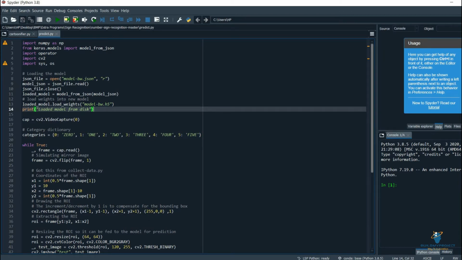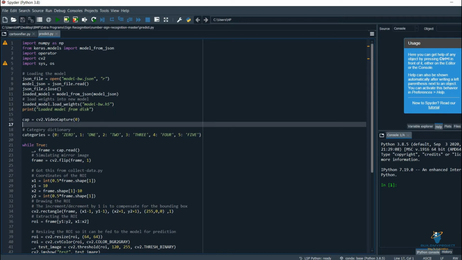Obviously, we need some model files. It can be an H5 model file, that is with the extension H5. It can be JSON, that is JavaScript Object Notation. So here we are going with both types of files: the first one is a JSON file and the second one is an H5 file. Basically, they are storing the values. I made those files after training my project, and now we are trying to predict the output. So again, cap is equal to cv2 dot VideoCapture.